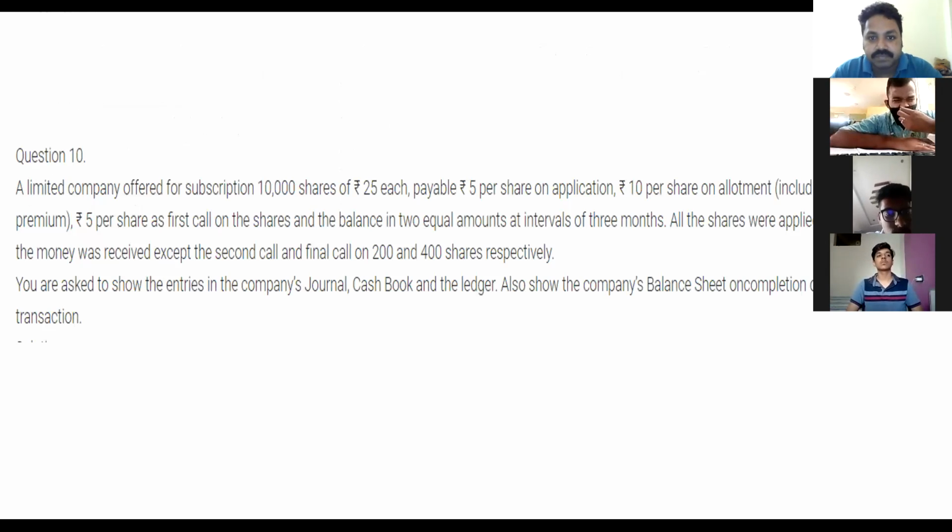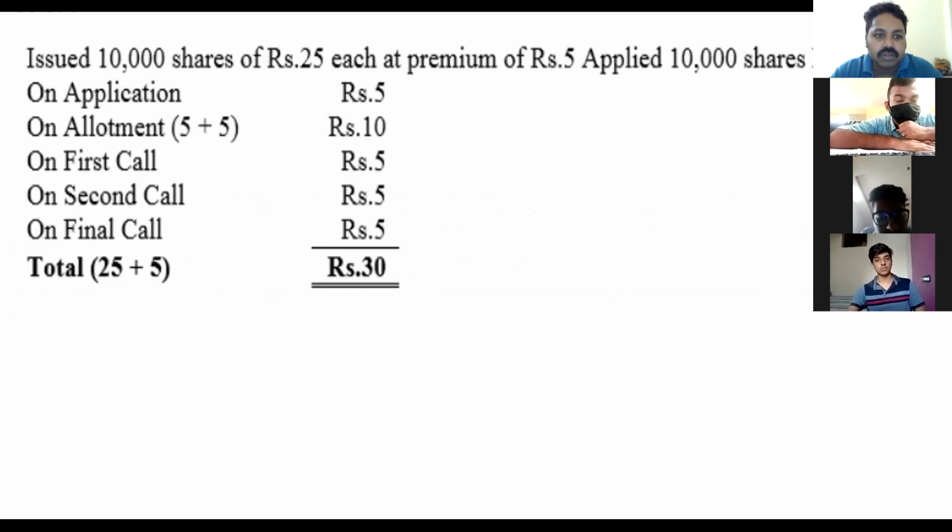You can see the question. After premium, 5 per share as first call on the shares, and the balance in 2 equal amounts at intervals of 3 months. So two calls are there. Second and final call will be there. So 2 equal, 10 rupees remaining. 2 equal means 5 rupees. 5 rupees I have given. So second call is 5 rupees and final call is 5 rupees.